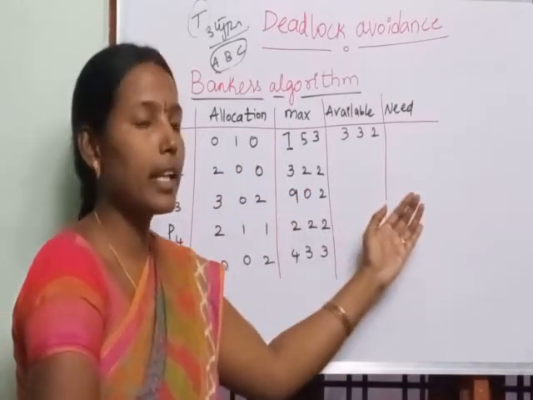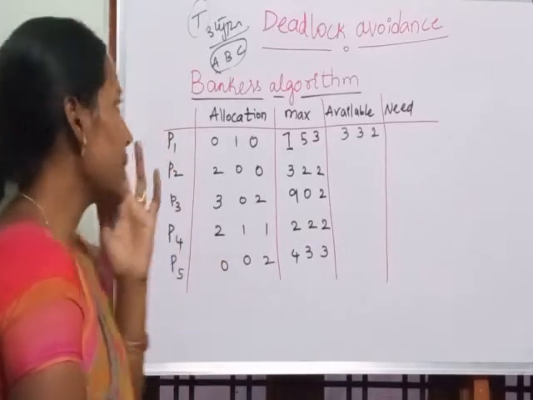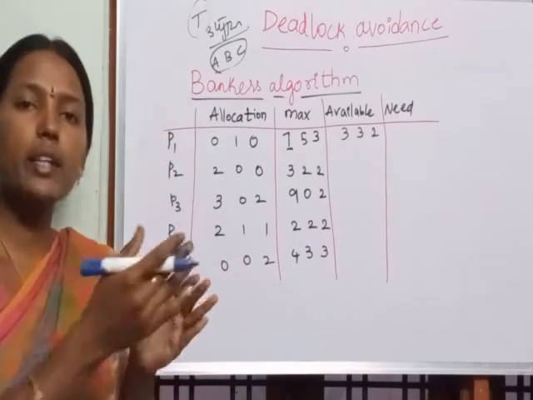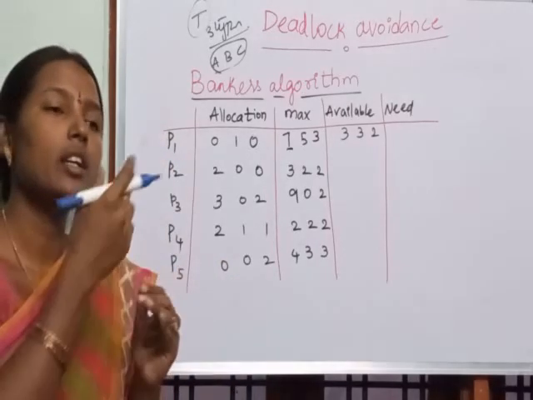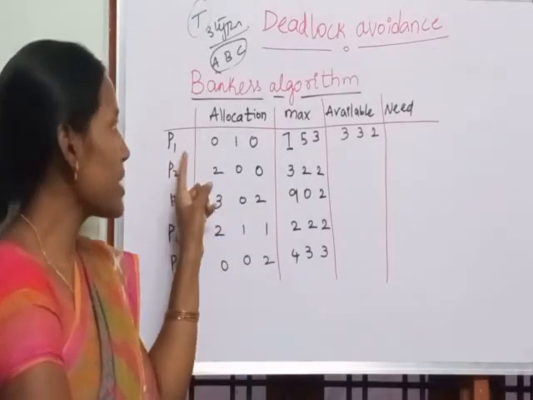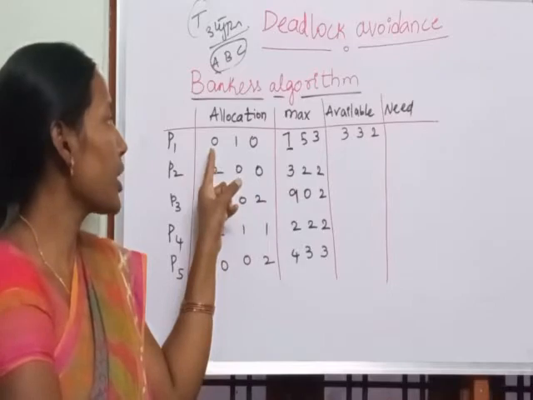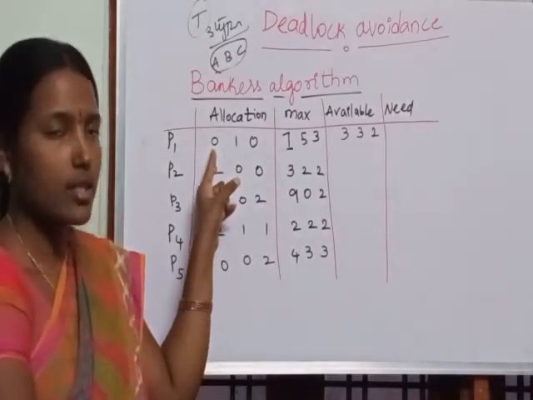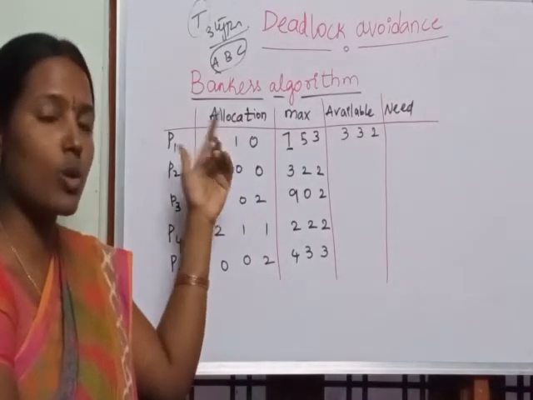So, first we will calculate need. Need is nothing but maximum minus allocation. That means how many resources are still balanced for process P1. Process P1 is requesting 7 A's, but it is allocated 0 A's. So how many does it need in future? 7 A's.